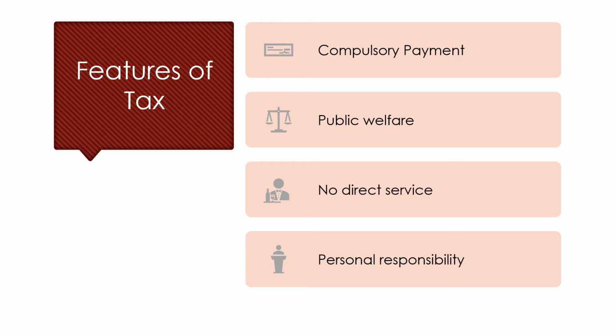Features of tax. Compulsory payment. Tax must be paid compulsorily to the government if the income exceeds the threshold limit. Public welfare. The revenue raised by the tax is used for providing welfare services like hospitals, education, water, etc. No direct service. The individual will not get a direct return for the tax payment. He will receive the benefit or return through public welfare facilities. Personal responsibility. It is the personal responsibility of the citizens to pay the tax for the income earned by them.